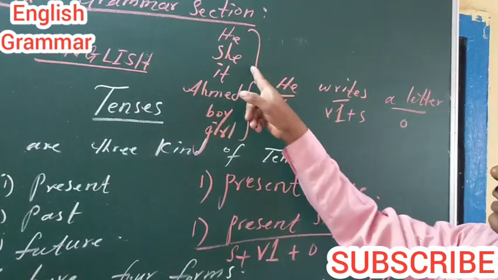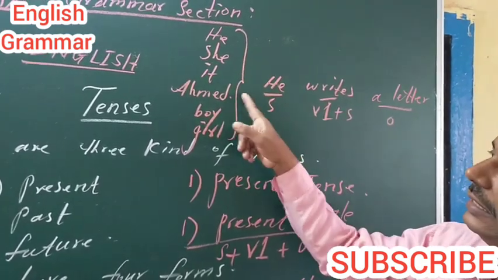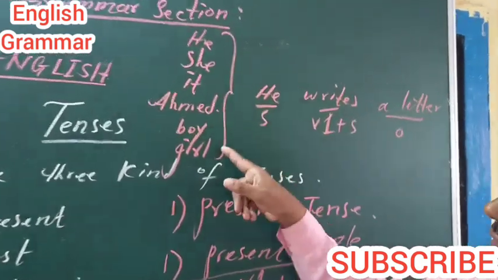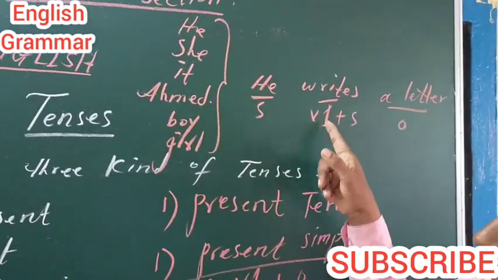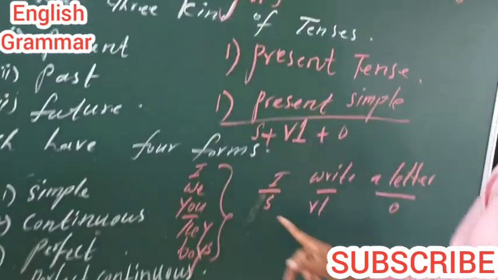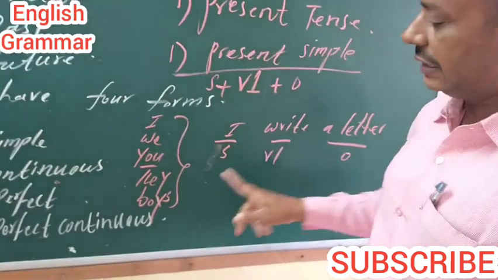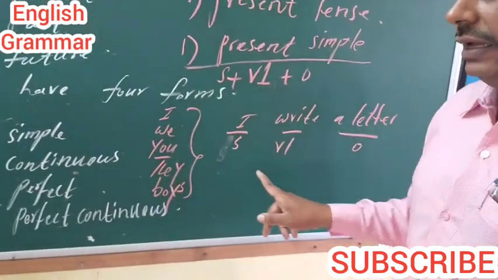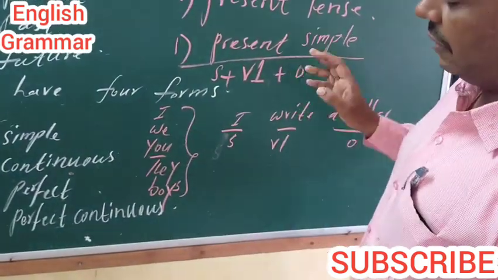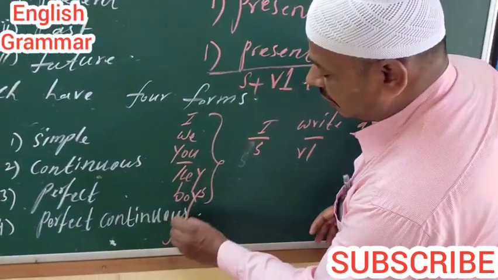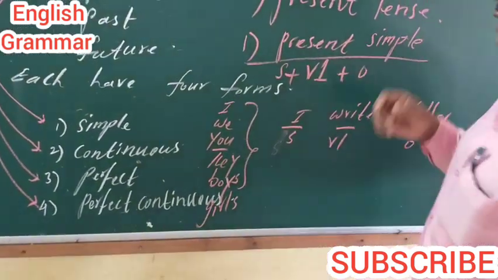He writes a letter, she writes a letter, it writes a letter, Ahmed writes a letter, boy writes a letter, girl writes a letter, I write a letter, we write a letter, you write a letter, they write a letter, boys write a letter. In this way, we can very easily make 12 sentences.